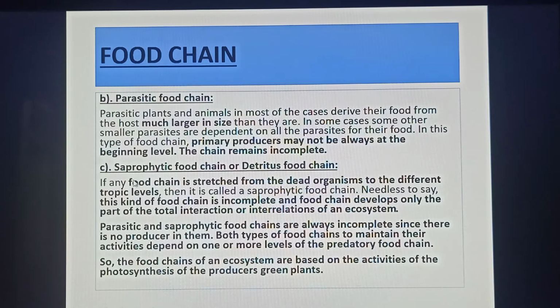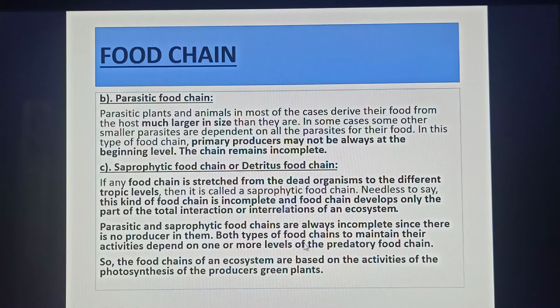The next food chain is the saprophytic food chain or detritus food chain. If any food chain starts from the dead organisms to the different trophic levels, then it is called saprophytic food chain. Needless to say, this kind of food chain is always incomplete, and develops only a part of the total interaction or interrelations of an ecosystem. Parasitic and saprophytic food chains are always incomplete since there are no producers in them.